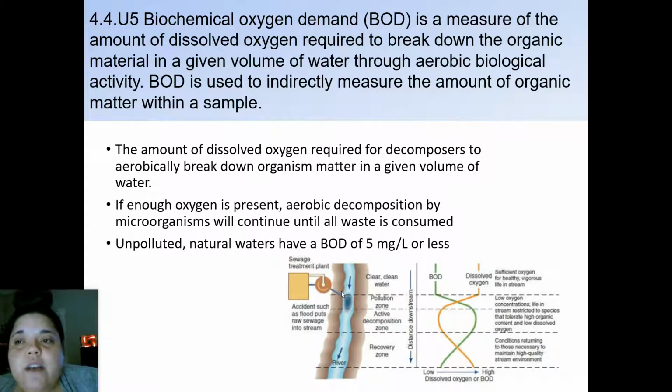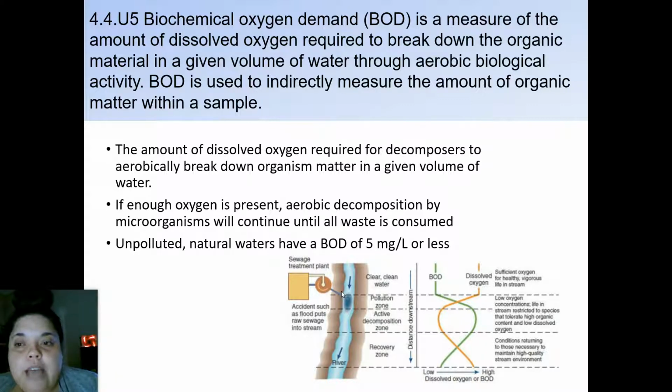The amount of dissolved oxygen required for decomposers to aerobically break down organic matter in a given volume of water. And then, of course, if enough oxygen is present, aerobic decomposition by microorganisms will continue until all the waste is consumed, which is good. But then it can also be bad because once that is broken down in decomposition, that's when you're producing those methane and other pollutants and toxins.